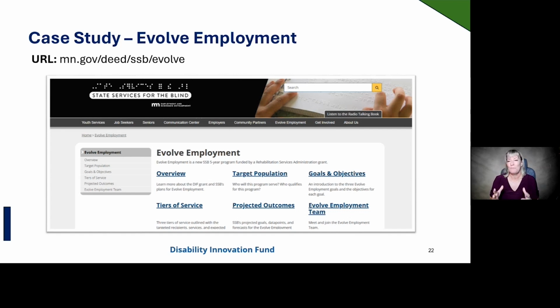Thank you so much to Dacia for meeting with us today to discuss the Evolve Employment website. The URL is on slide 25, resources.